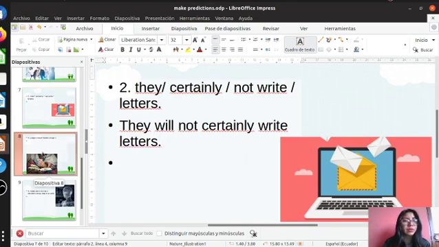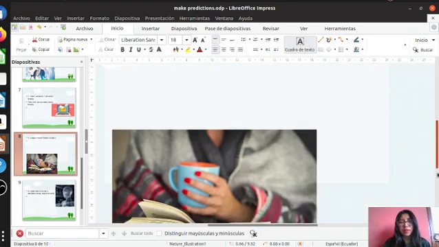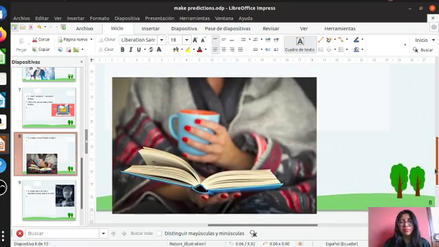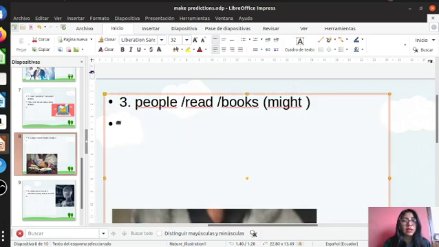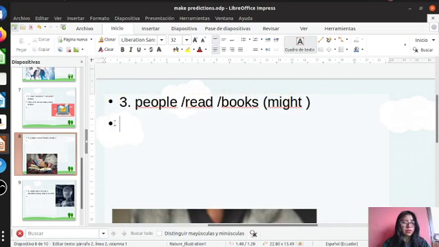We are going to go to exercise number 3. Pay attention. People read books. In this case, I have to use might. So in this case, you are going to focus on the position of the modal verb.